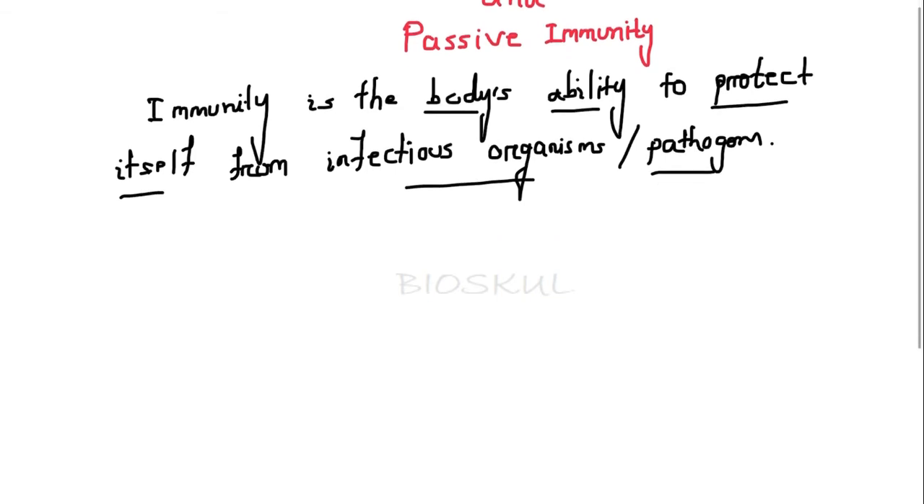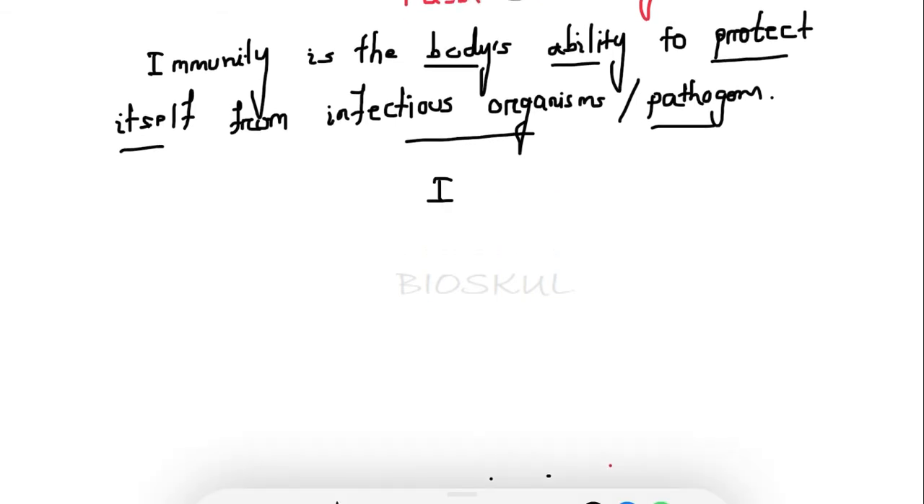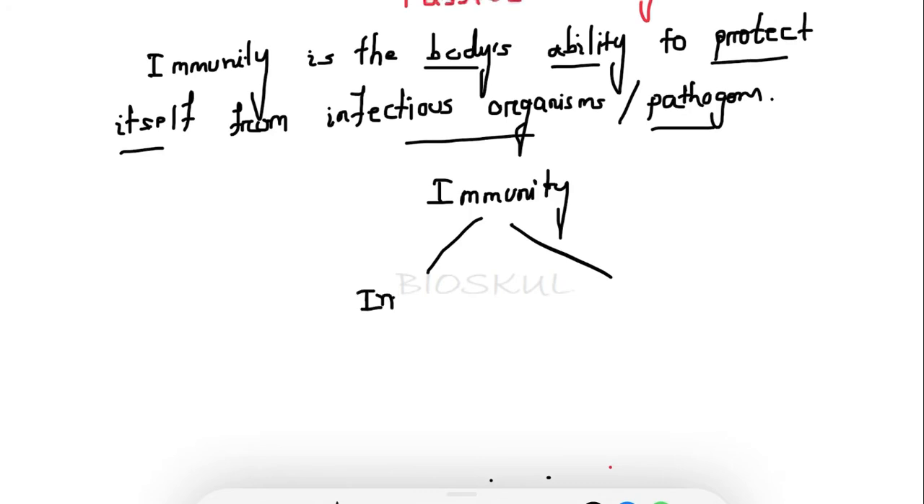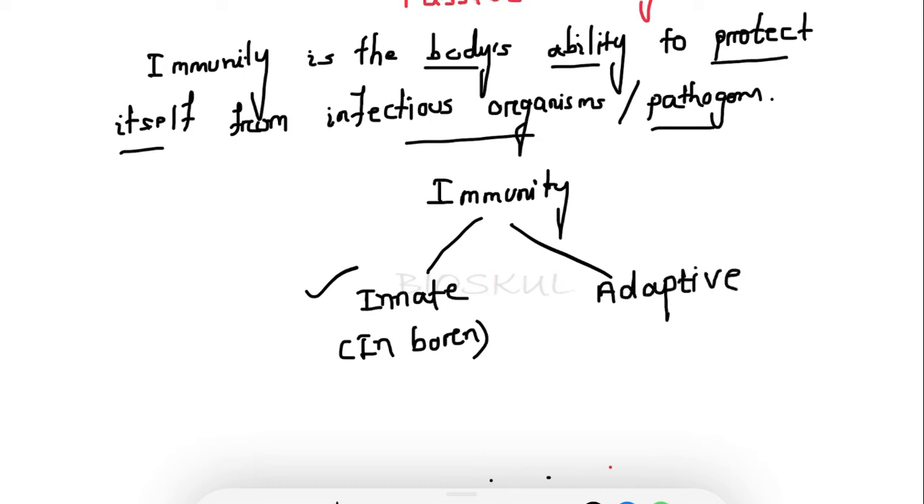Now immunity is divided into two types. What are those? One is known as innate immunity. Innate means inborn, so the immunity which is present in our body since birth is known as innate immunity. The second is known as adaptive immunity. Adaptive means adapted, or the immunity which is acquired during lifetime.